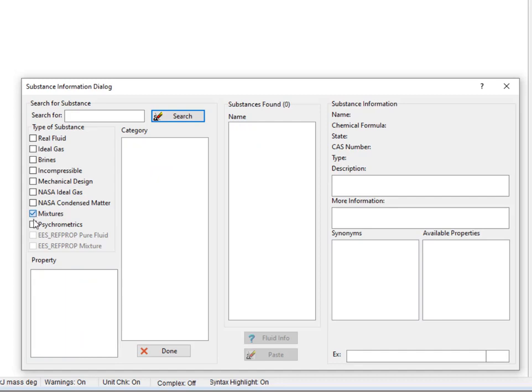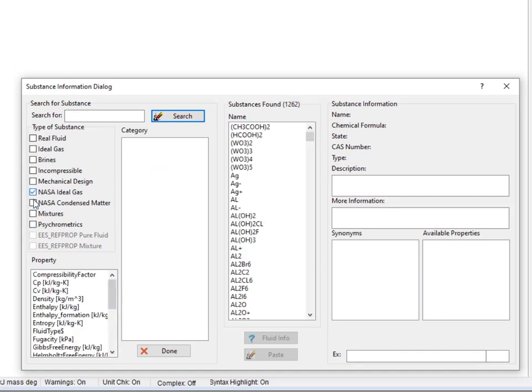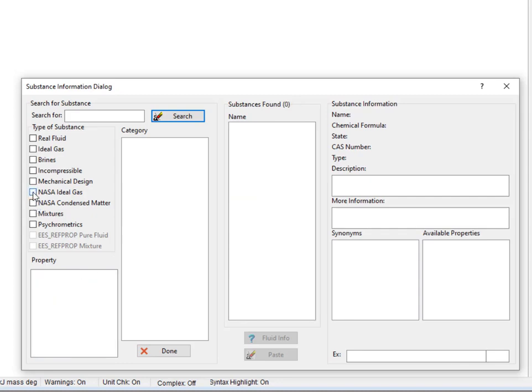Psychrometrics are properties of air-water vapor mixtures. The NASA library includes both ideal gas and condensed matter substances, and finally, if you have the EASE RefProp interface installed, then you can easily get properties for the built-in pure fluids and mixtures that are available in RefProp. And you can also build other mixtures in RefProp and access them in EASE as well.